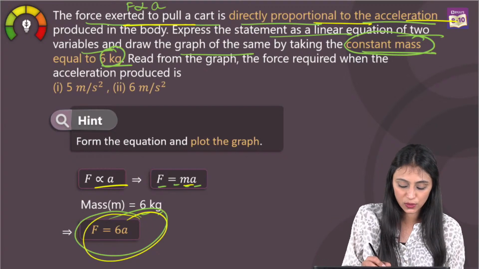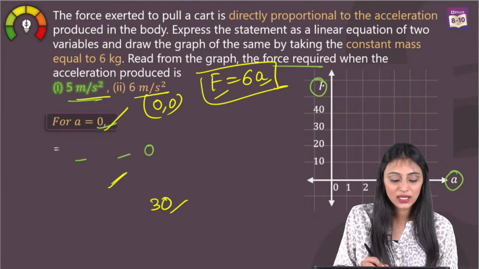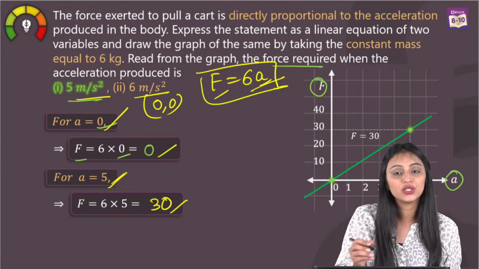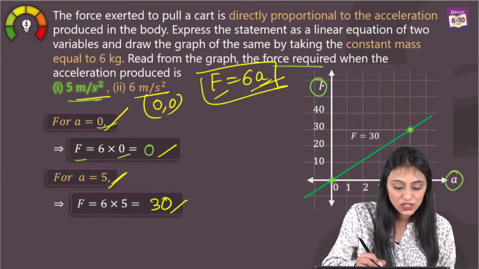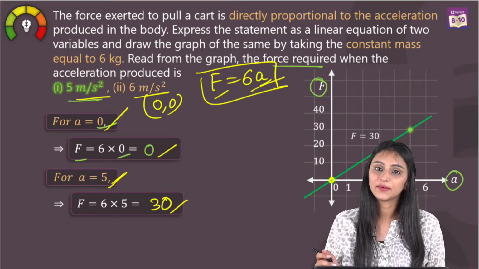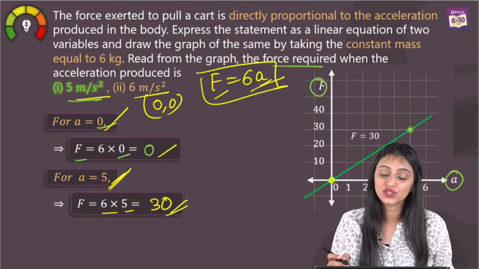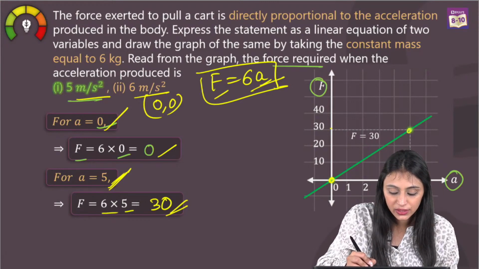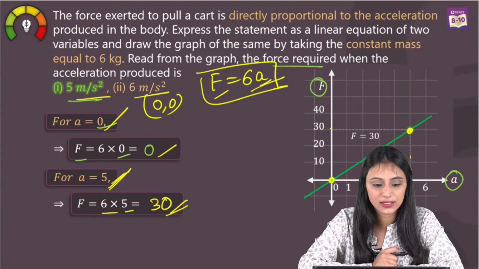So the equation is F is equals to 6a, correct? Now all we have to do is, first I took acceleration as 0, put that in this equation, you have F is equals to 6 into 0. What do you get? You get 0. So we plotted it here, right? And when acceleration is 5, that's going to be 6 times 5, which is 30. So on the x-axis you have 5, on the y-axis you have 30, so your point would be here, correct? You can see that the line is passing through these points.